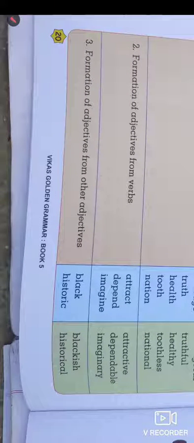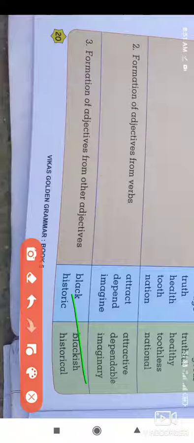Below that we have adjectives from verbs. Let us go through these verbs. Attract is a verb, attractive is an adjective. Depend is a verb and dependable is an adjective. Imagine is a verb and imaginary is an adjective.